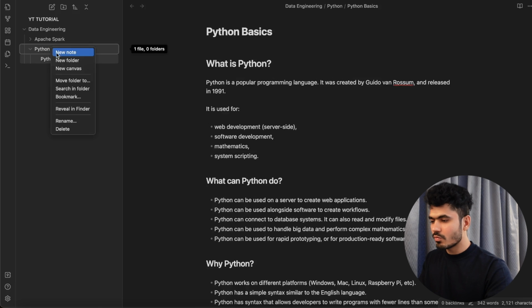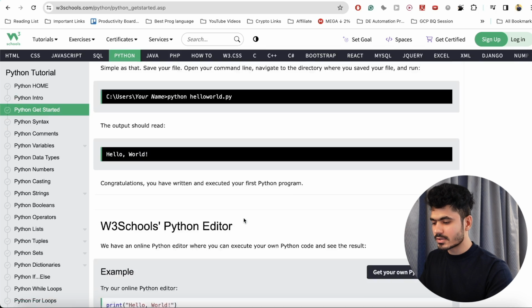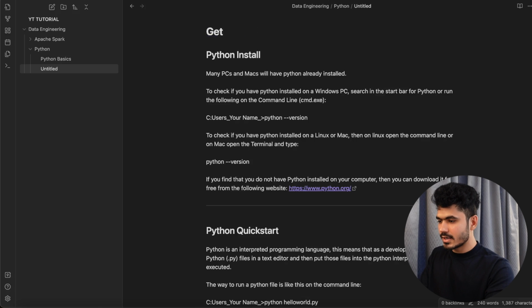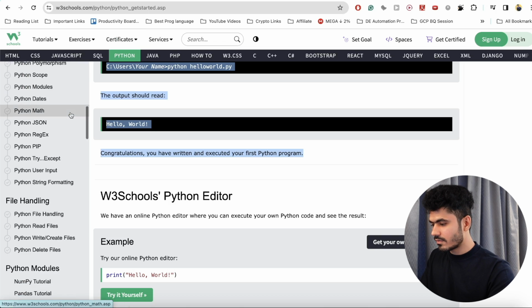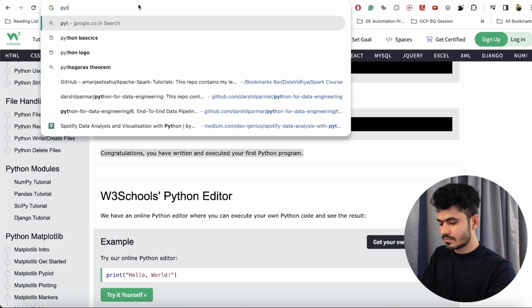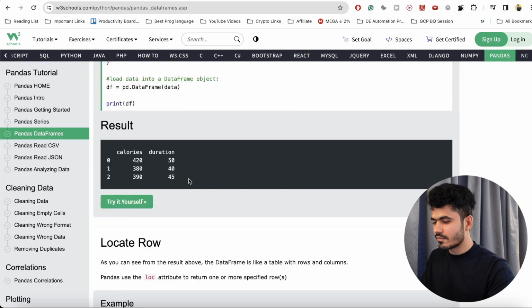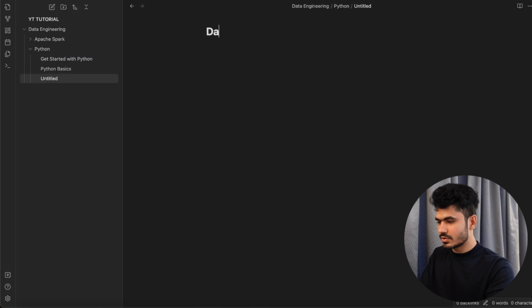Then you might have one more note available about, let's say, how to get started, right? So all I do is copy paste this stuff for the learning purposes, and I put it here, get started with Python, something like this. Okay, then let's say there is a concept of Python data frame. I have all of this information available. I just copy paste this for the showing purposes, and I just name it Python df. Okay, and I paste it over here.